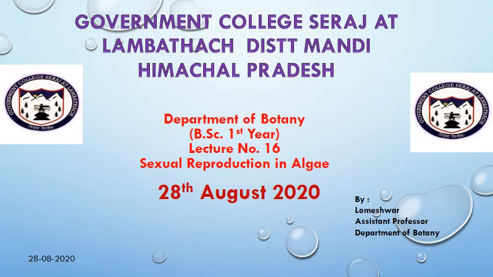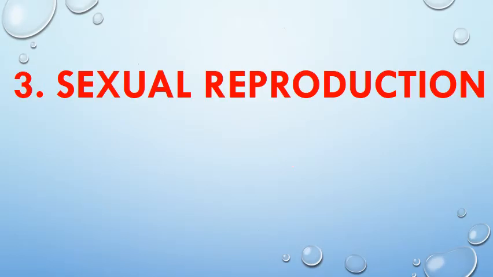Good morning everyone. Today we will discuss sexual reproduction in algae. So what is sexual reproduction? It is a biparental process. Two parents are involved, and the gametes fuse. It also involves meiosis and brings genetic variations.